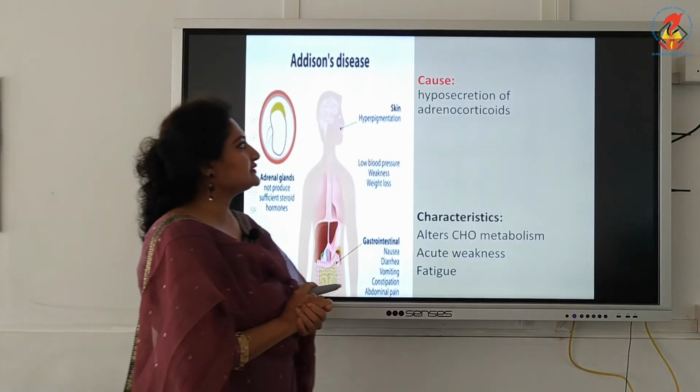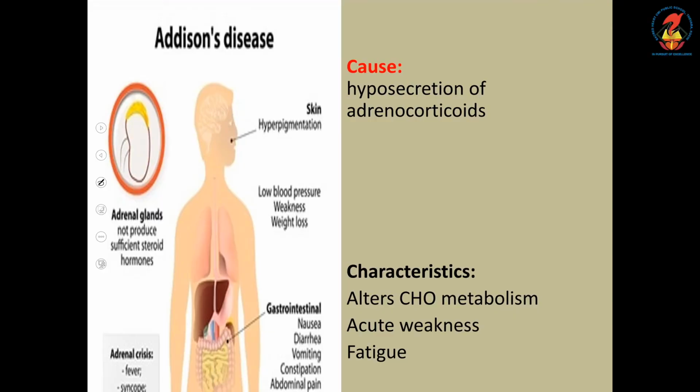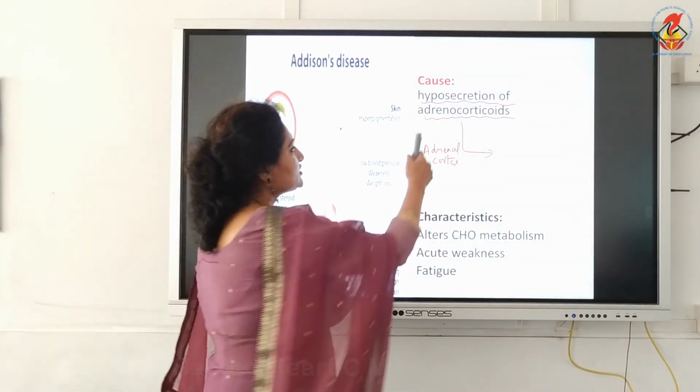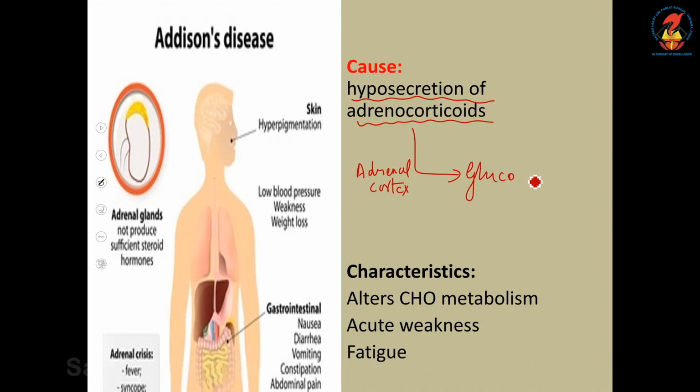We have the last disease, Addison's disease. It is due to the hyposecretion of the adrenocorticoids. We know the adrenal cortex secretes three corticoids: mineralocorticoids, glucocorticoids, and gonadocorticoids. This is mainly due to the glucocorticoids. So Addison's disease is due to the hyposecretion of the glucocorticoids, and the characteristics are: it alters the carbohydrate metabolism